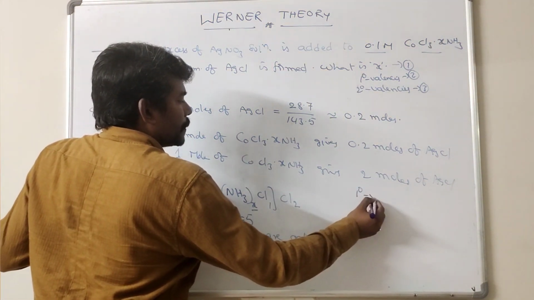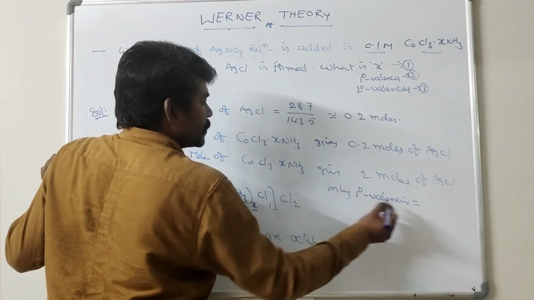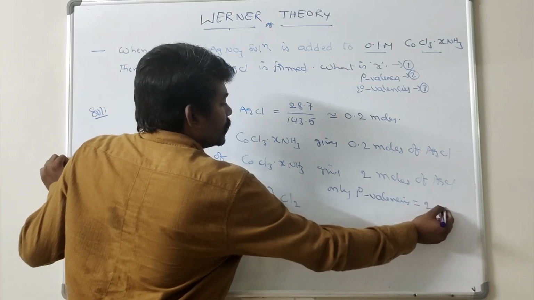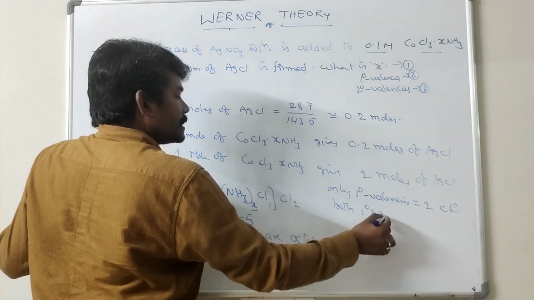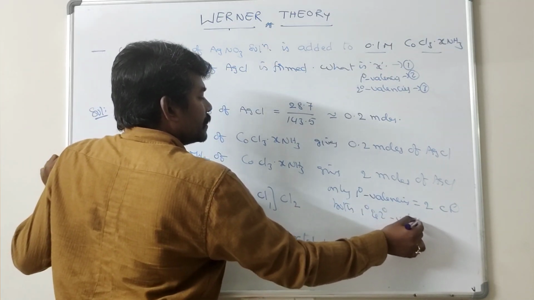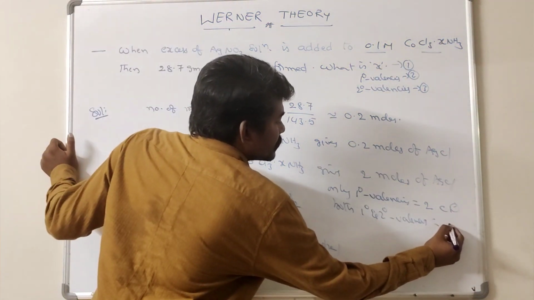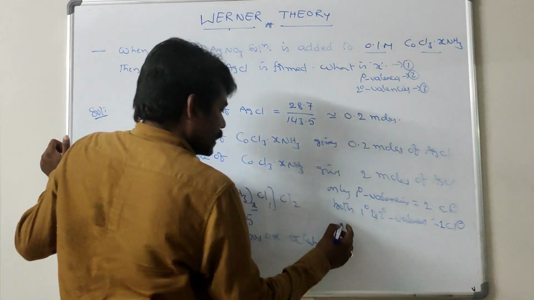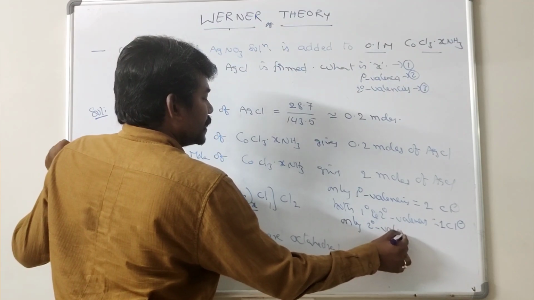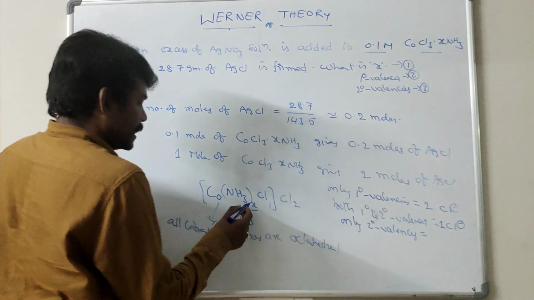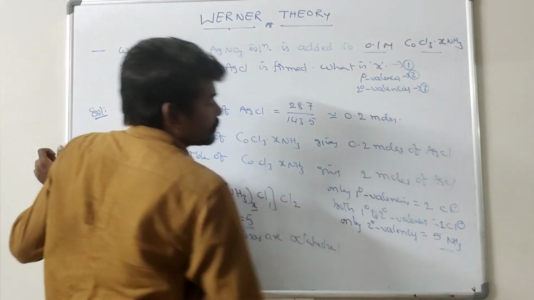Number of primary valencies exhibited by chlorine: only primary valency is exhibited by the chloroligands, which are 2 Cl minus. Both primary and secondary valencies are exhibited by chloroligands, only 1, and only secondary valency is exhibited by NH3. There are 5 NH3 ligands.